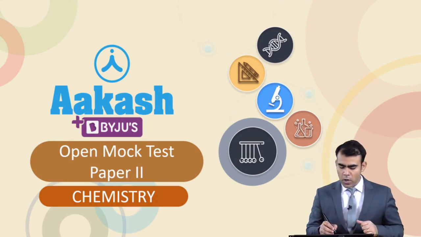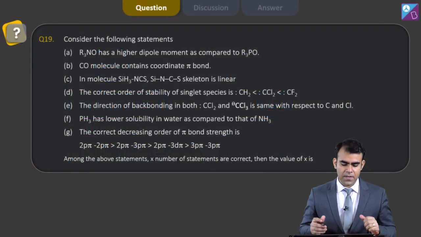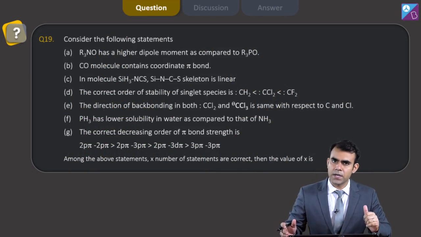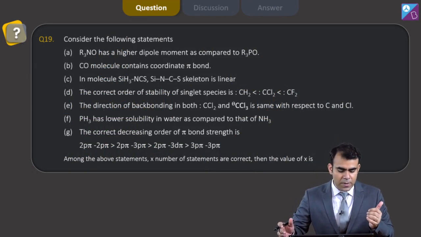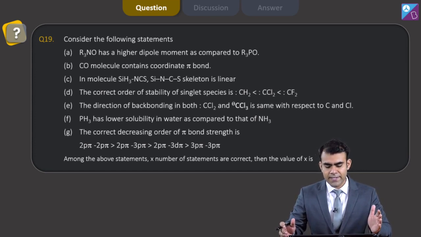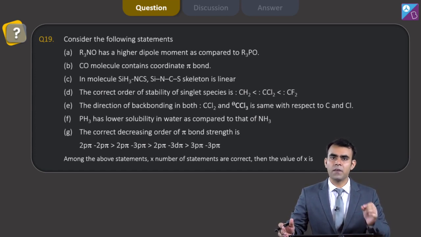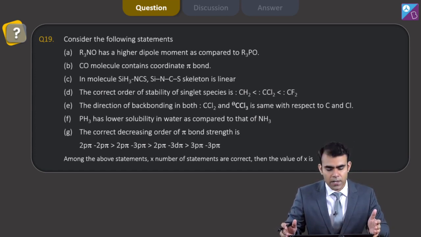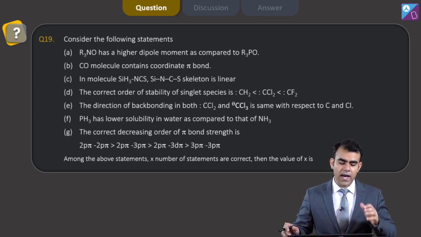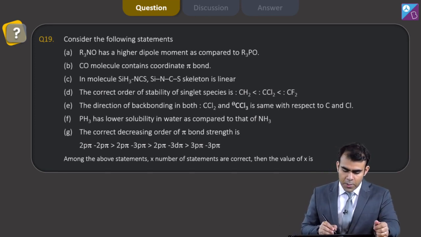Now in Open Mock Test Paper 2, the first question is, consider the following statements, and we have been given certain statements. And here it has been asked that among the above statements, x number of statements are correct, then the value of x. So we have to see all the statements and look for the correct statements. Here the first statement says R3NO has a higher dipole moment as compared to R3PO.